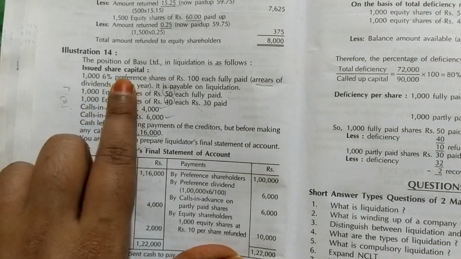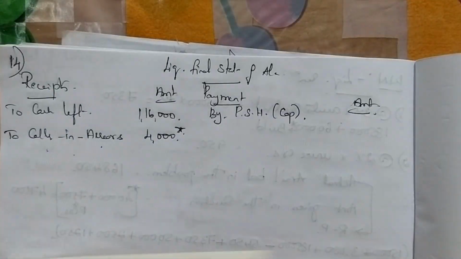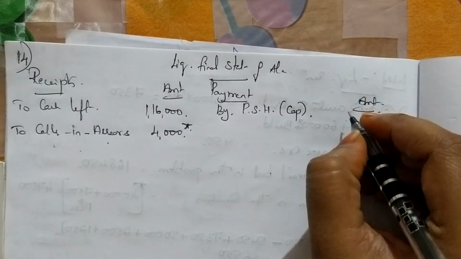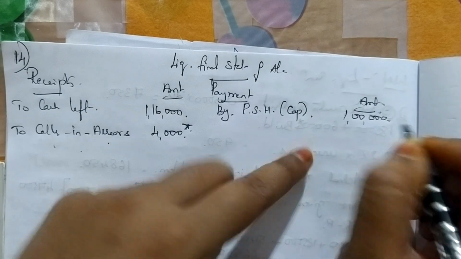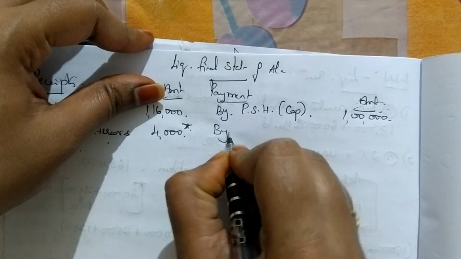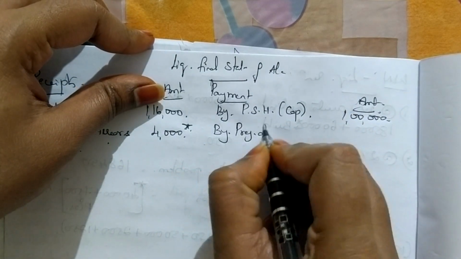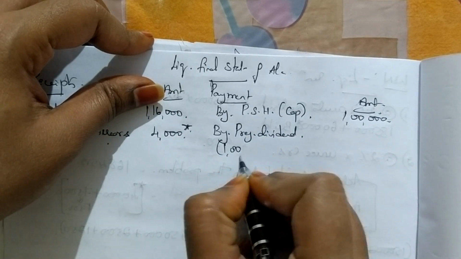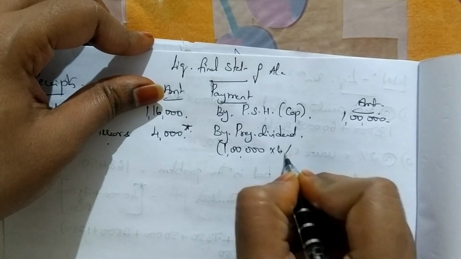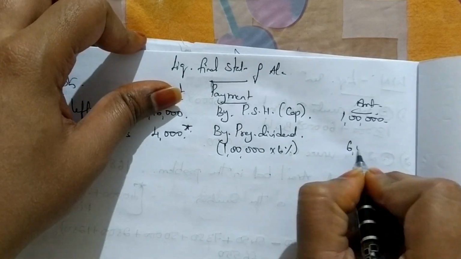They've told it is 1000 6% preference shares of 100 each. So 1000 into 100 is 1 lakh, which is the capital that I have to pay. And there is preference dividend which is in arrears. For how many years? For 1 year. So 1 lakh at 6% is 6000.